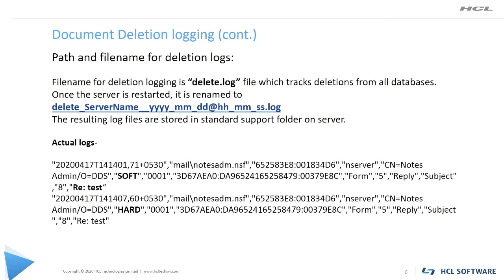And if you're interested in restoring from the backup, then we also recommend that you enable mail journaling, because if you have mail journaling enabled, you will always have a copy of the database saved in the journal database and you can restore it from there. So that was all about document deletion logging. Let's move on to the next slide.